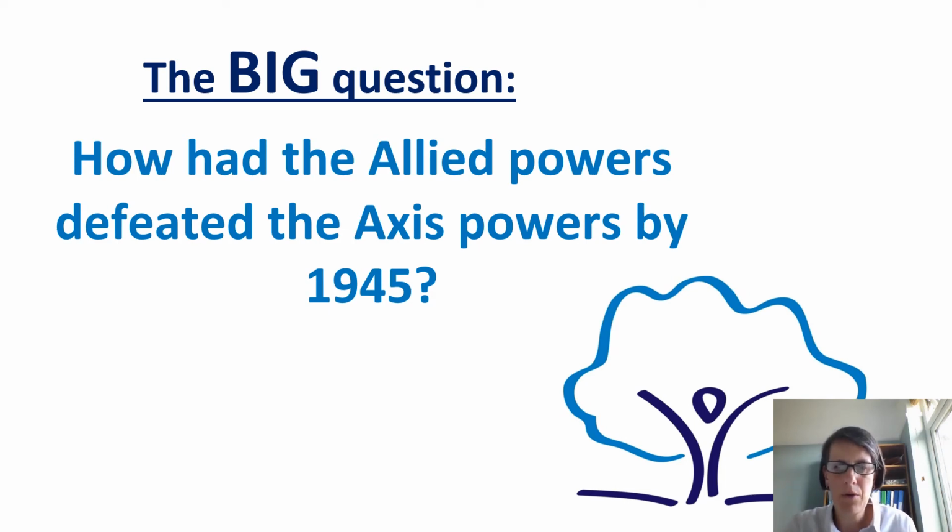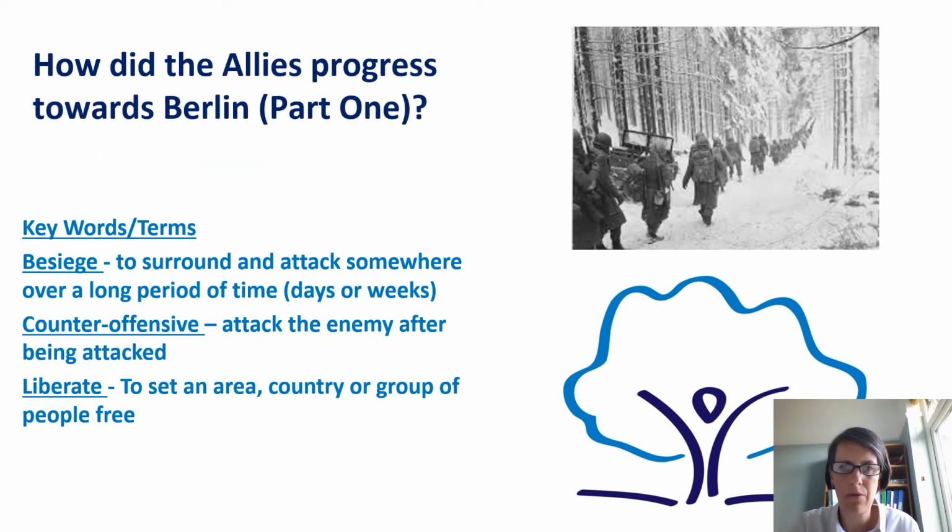Hello Year 9, welcome to the next lesson looking at this question: how had the Allied powers defeated the Axis powers by 1945? Today this is our title: how did the Allies progress towards Berlin? We're going to continue this next week, but for now write down these key words.